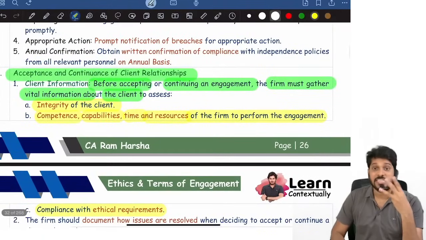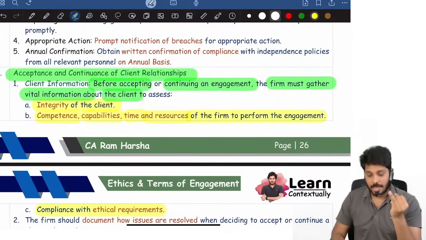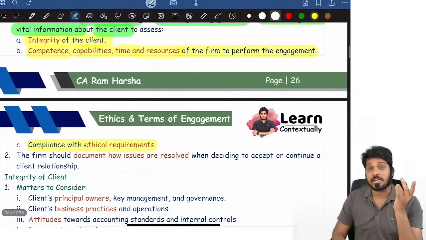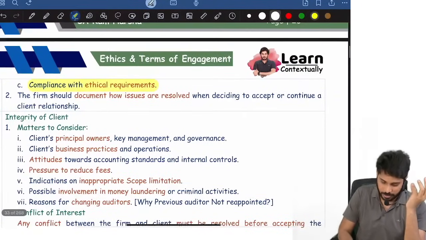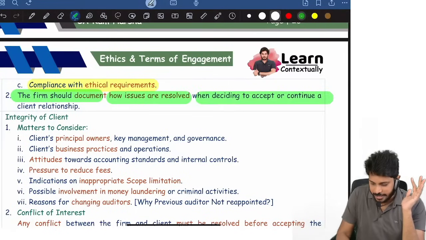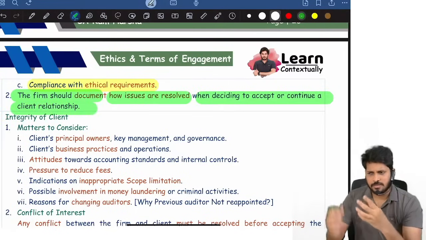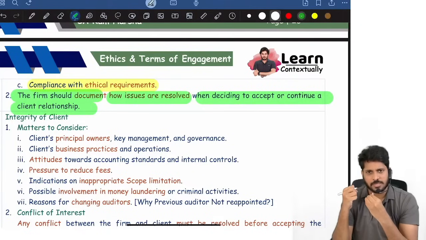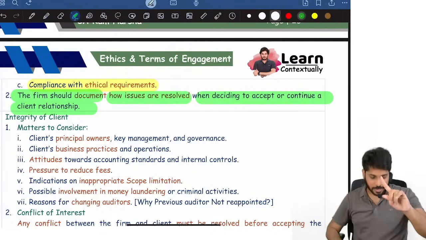First one, what? Integrity of the client. Second one, competence, capability, and resources available. Third one, compliance with ethical requirements. And fourth one, the firm should document how issues are resolved when deciding to accept and continue client relationships. Some issues you will definitely face. When you're accepting the client, some conflicts might be there. How did you resolve it? Document it. So this is one important element.